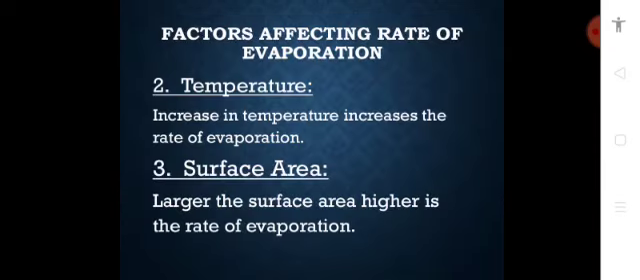And the second one is the temperature. Increase in temperature increases the rate of evaporation. As we discussed before as well, with the increase of the temperature, the rate of the evaporation also increases. For example, wet clothes dry quickly in summer rather than in winter, because the rate of the evaporation increases in summer due to the temperature. And the third one is the surface area.